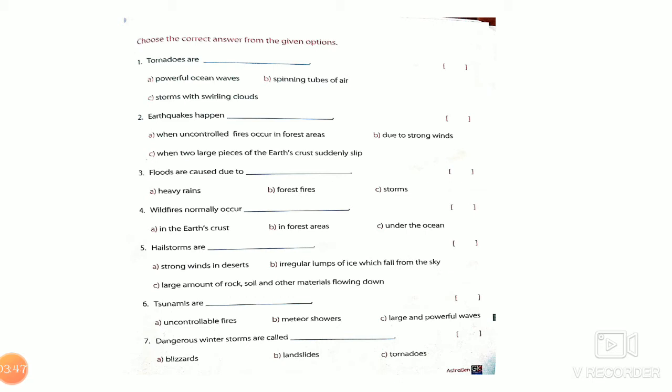So the next one, tsunamis are dash. Tsunamis are dash, uncontrollable fire or meteor shower or large and powerful waves. So write the correct answer in the side of the questions. Dangerous winter storms are called dash. So blizzards are landslides or tornadoes. You can choose the answer and write the answer in the side of the question.